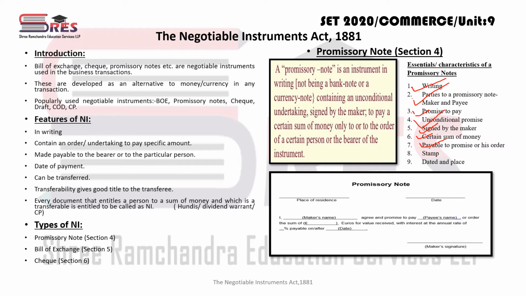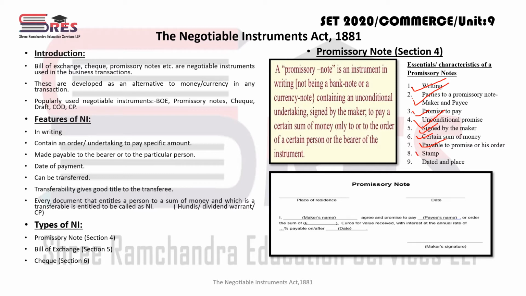be okay. जरूरी नहीं कि हम B को पे करेंगे, केवल B को ही करना पड़ेगा. I can promise to make payment to Mr. B or his order. या तो B ने किसी को बोला पे करने के लिए, तो I will pay to that also. So that will also come under promissory note.